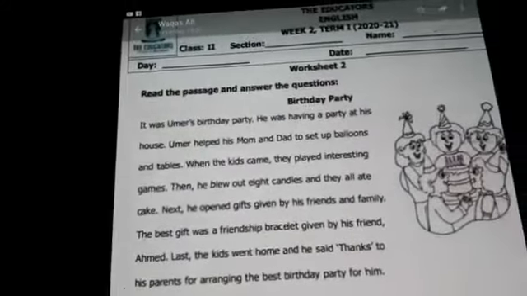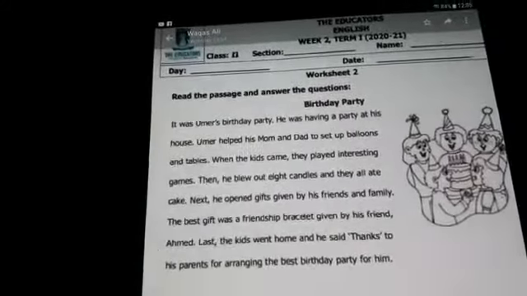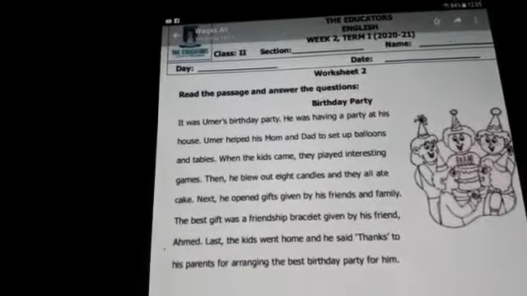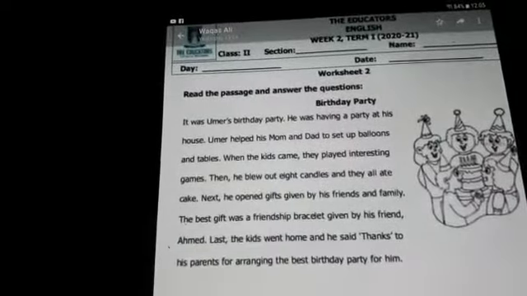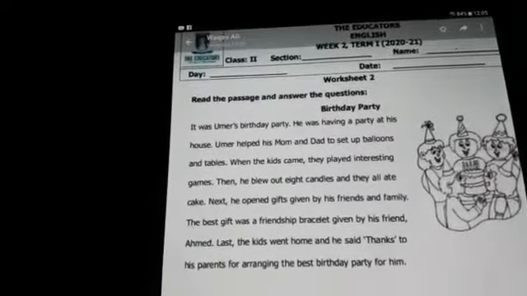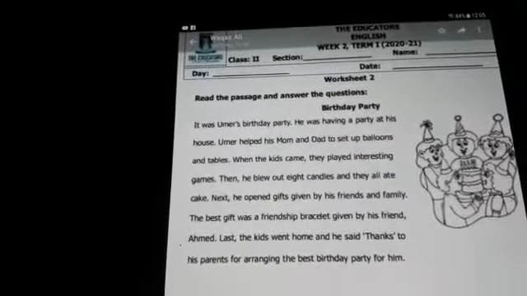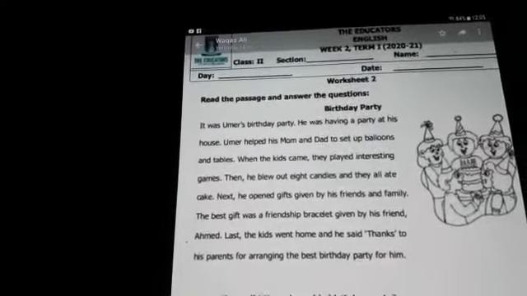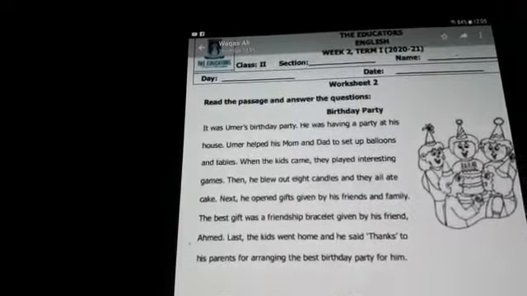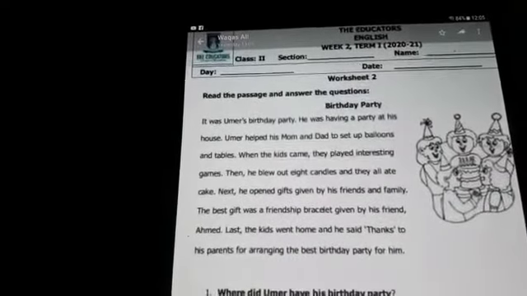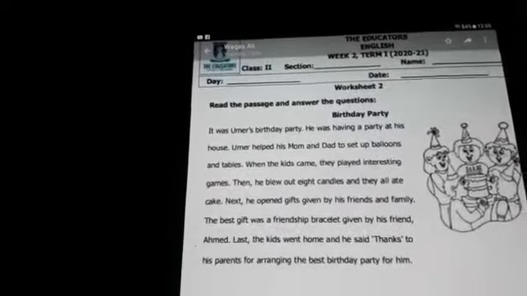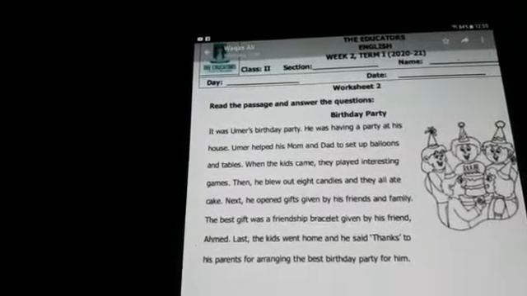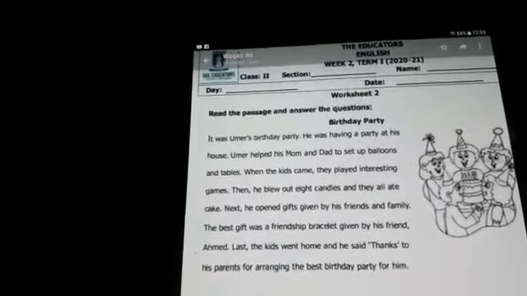Again, read the passage. It was Umar's birthday party. He was having a party at his house. Umar helped his mom and dad to set up balloons and tables. When the kids came, they played interesting games. Then he blew out 8 candles and they all ate cake. Next, he opened gifts given by his friends and family. The best gift was a friendship bracelet given by his friend Ahmed.